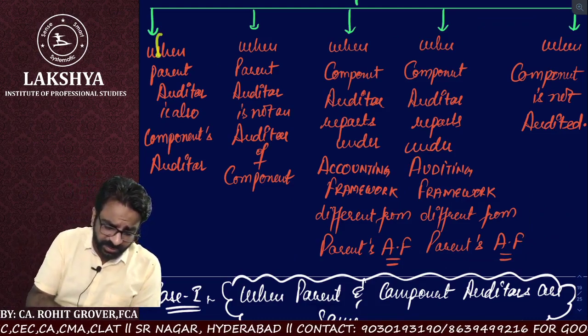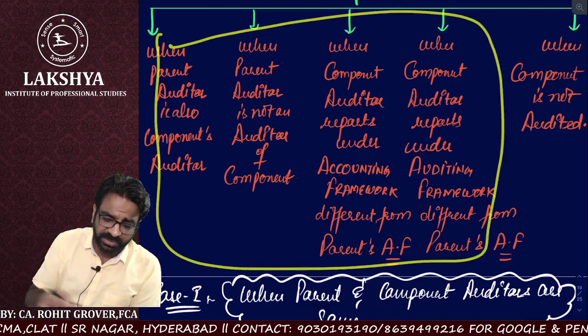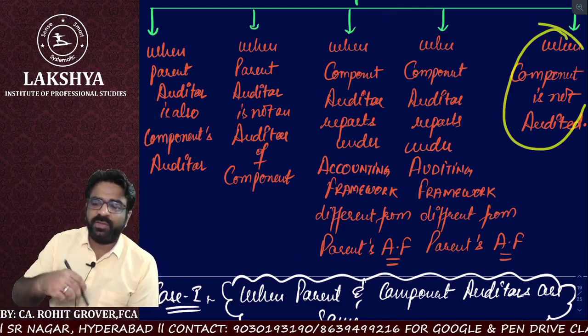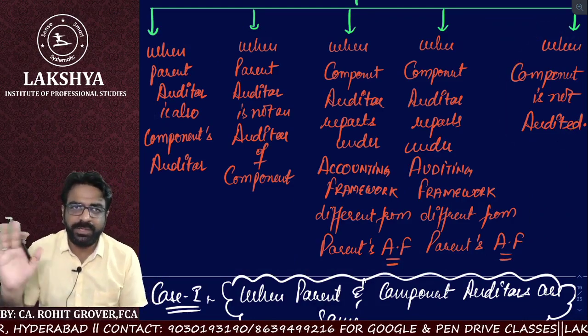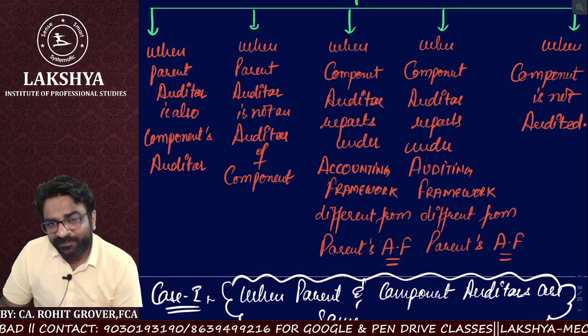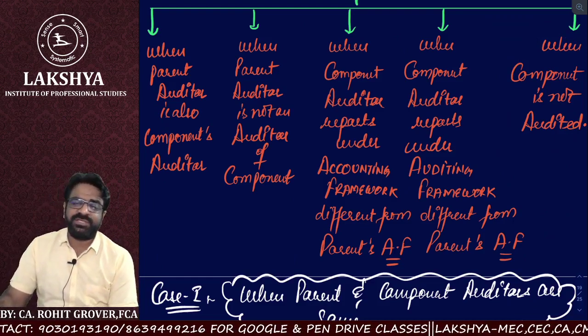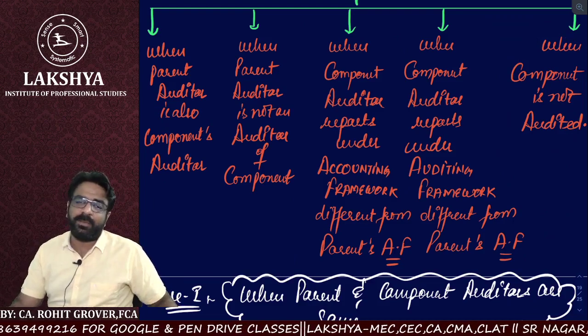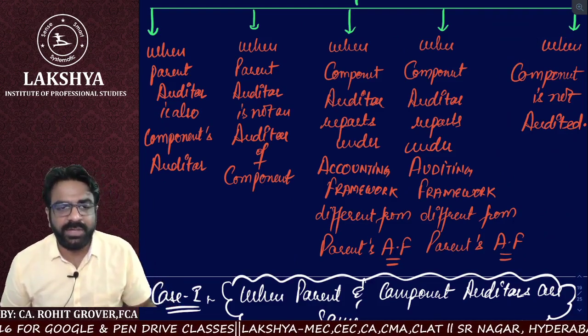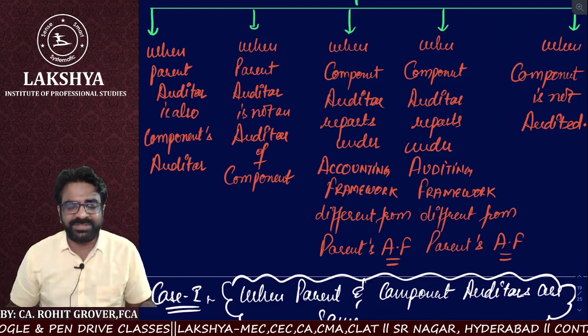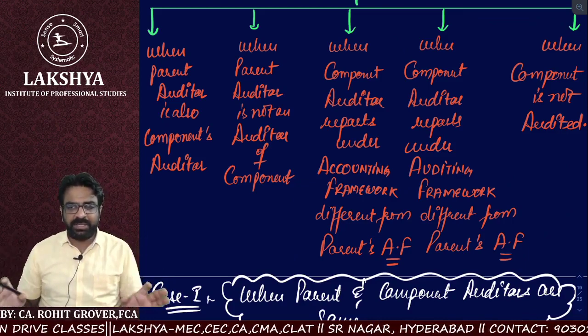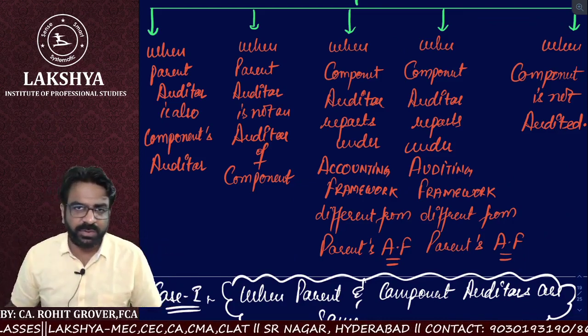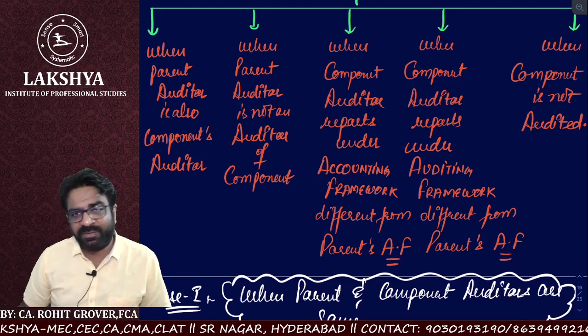So 4 cases are very clear and easy to understand. The 5th case is very complicated: when the component is not audited. So what are my 5 reporting responsibilities? What are the 5 circumstances which I may face when I'm talking about audited financials? Let's start in detail so that we can wind up this chapter on audit of financial statements.